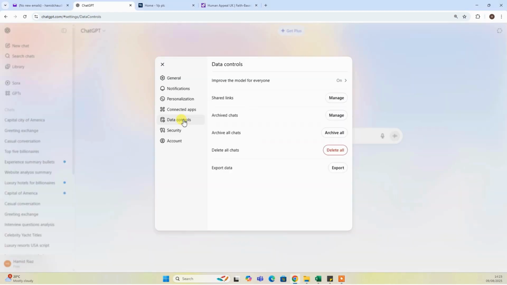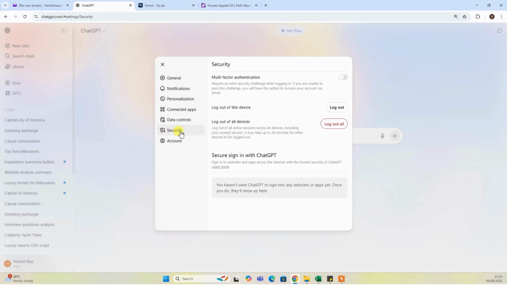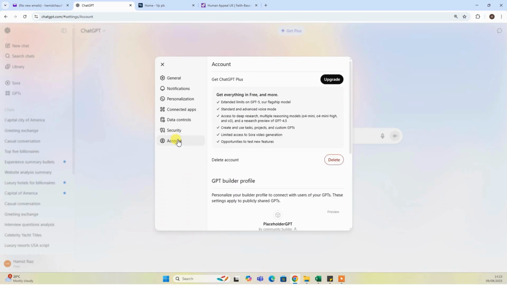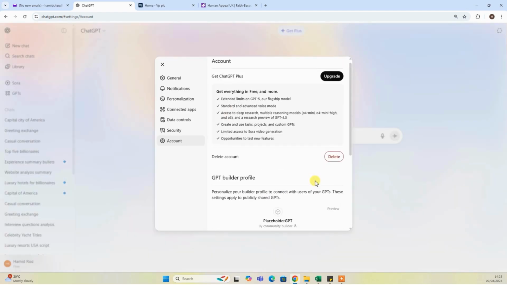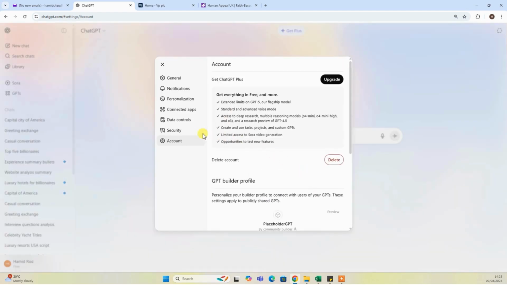The next option is data controls. So shared links, archived chats. These are the data-related controls. And then there is security. You can log out, secure sign in with ChatGPT. And then there is account information. You can upgrade the account. You can delete the account from here as well. So these were a few of the settings.